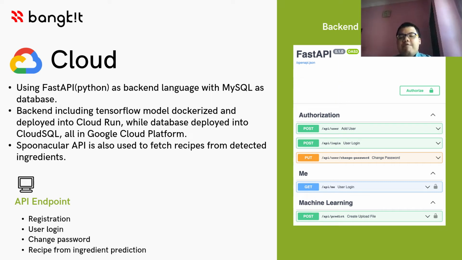So basically, we have 4 endpoints. One for registration, one for user login, one for change password, and one for recipe from ingredient prediction.